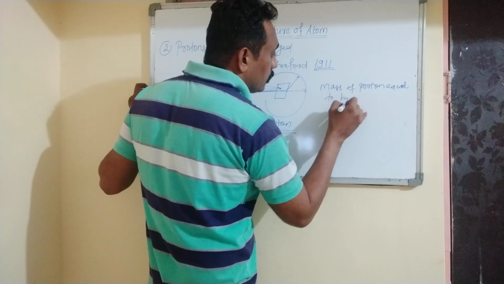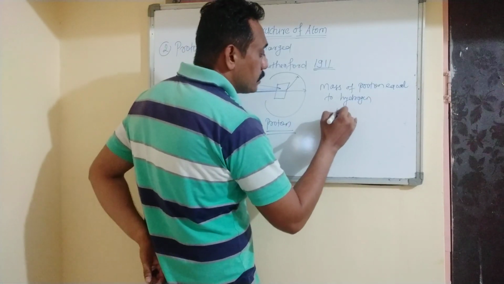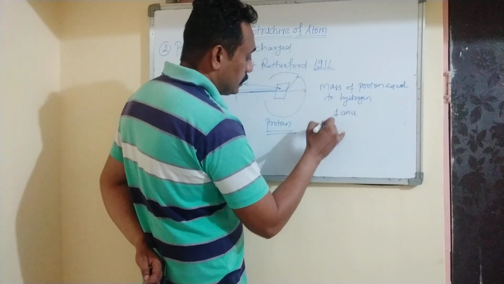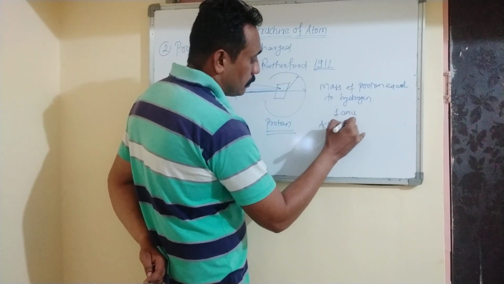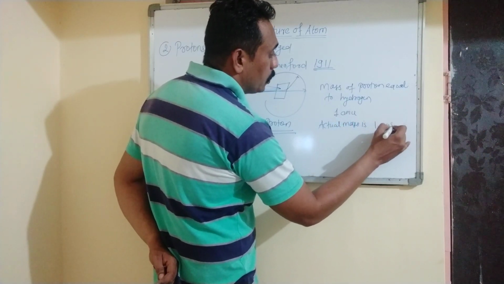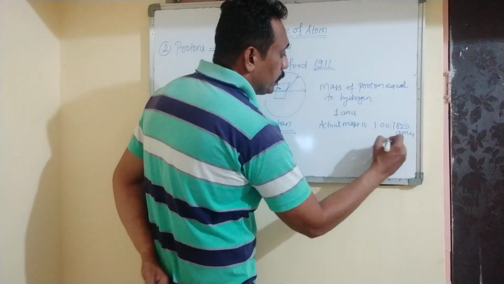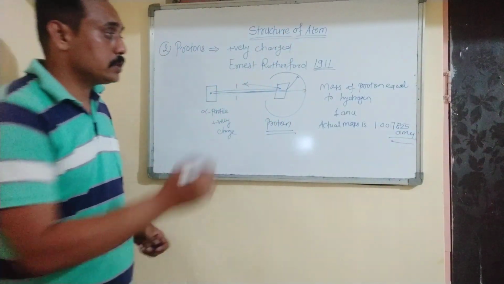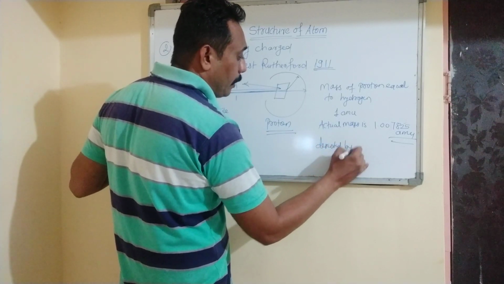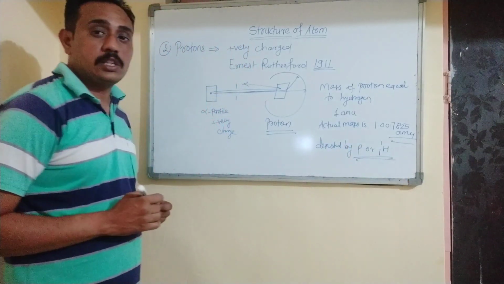For practical purposes, its mass is considered as 1 atomic mass unit, but its actual mass is 1.007825 atomic mass units. So this is the actual mass of protons, and the protons are denoted by P or 1H1. So this is about proton.